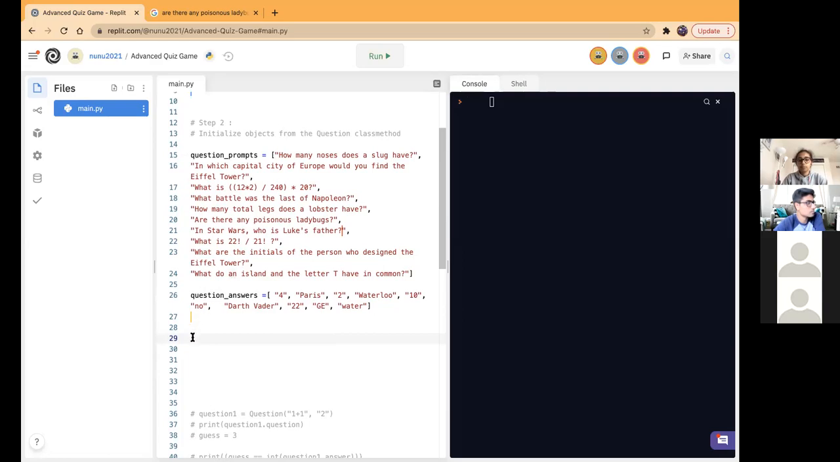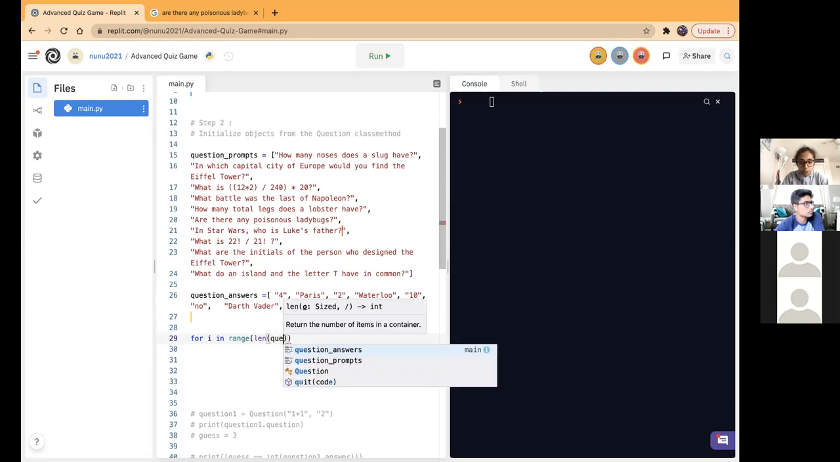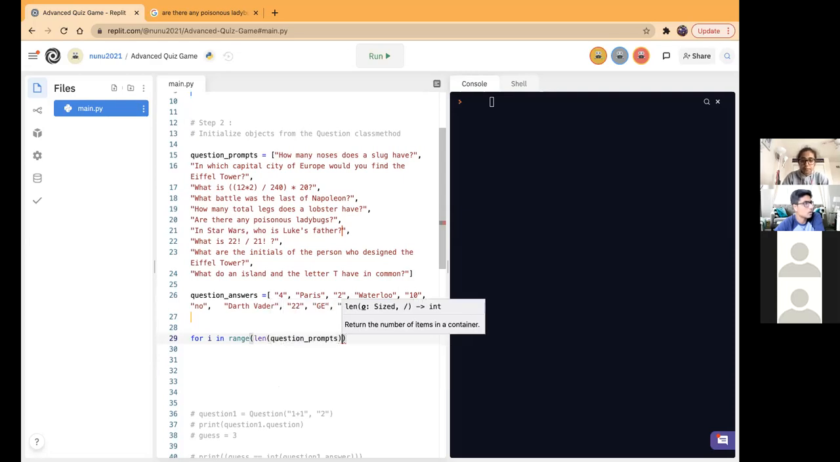An array loop. Starts with an F. For. Yeah, there we go. So we're going to use a for loop, so for i in range. And the reason why we use a for loop is because we know the number of times we want to repeat. And for i in range, we're going to take the length of that array, question prompts.